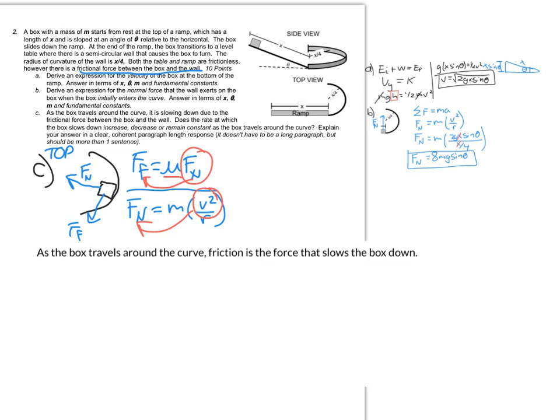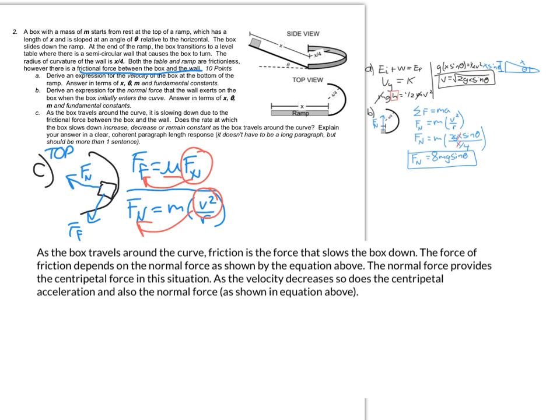So in terms of writing this argument, the first thing I would say is start with a pretty clear fact that friction is the force that slows the box down as it travels around the curve. The next thing I would say is cite this equation here and say that the force of friction depends on the normal force between the box and the wall. That's derived from what friction depends on. Then the next point you make is the normal force from the wall provides that centripetal inward force. As the velocity decreases, the normal force also decreases, and you can cite this equation for evidence of that.